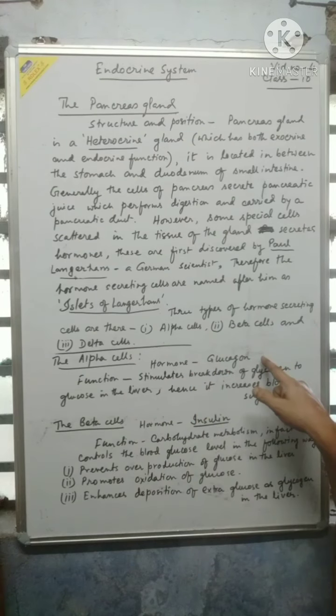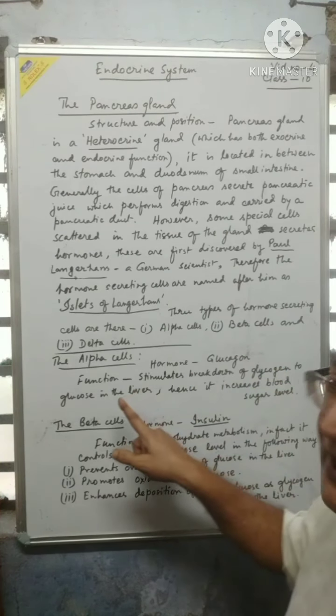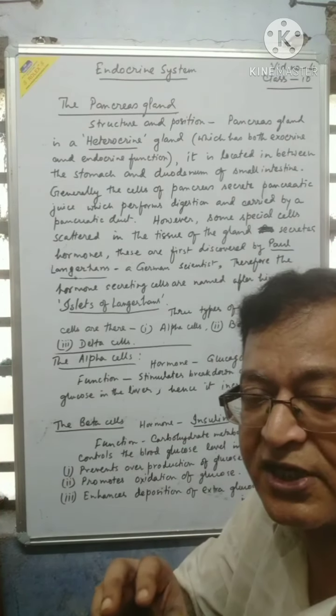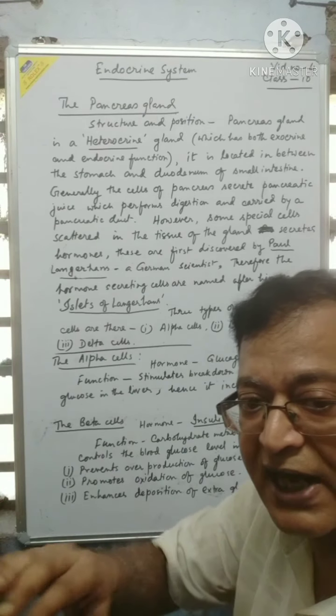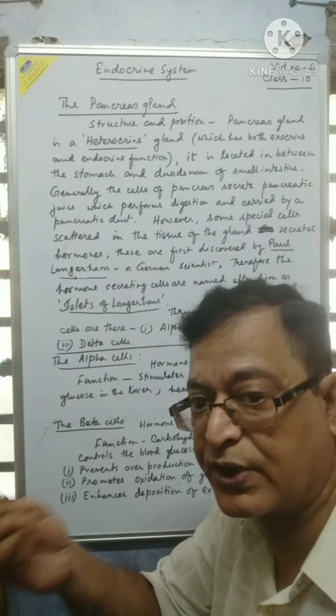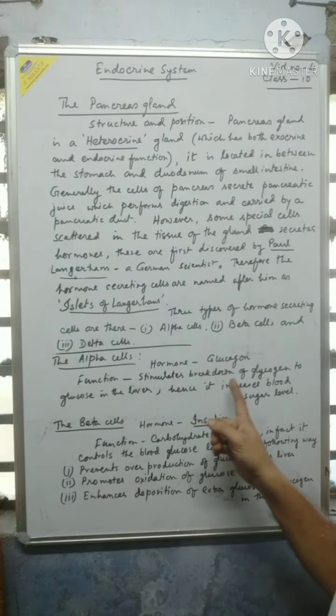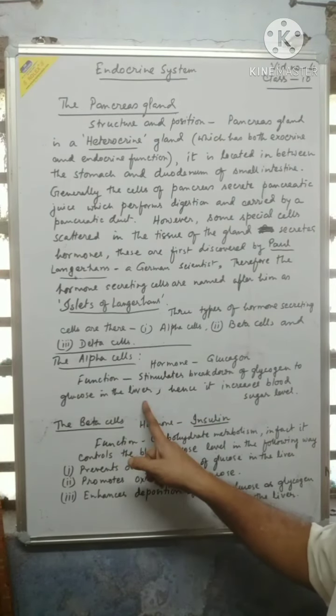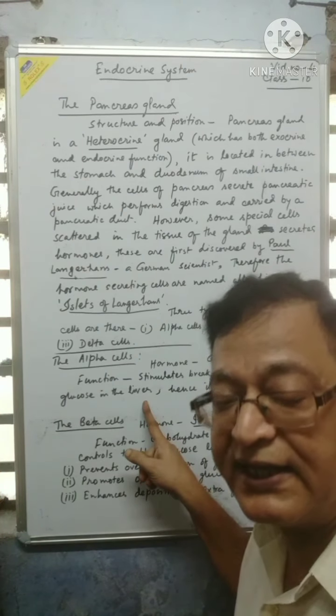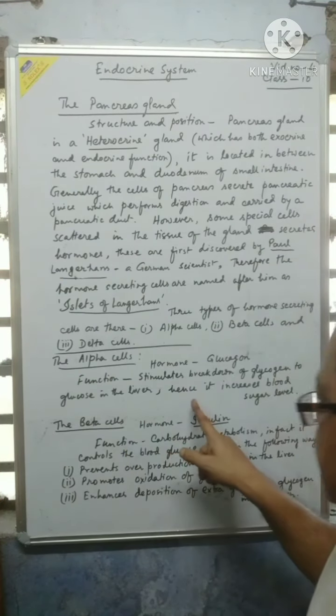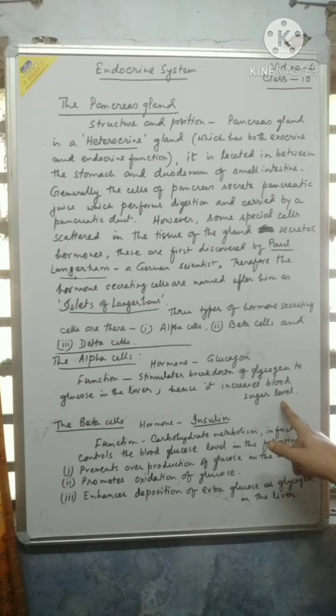Hormone secreted: glucagon. Function: it stimulates formation of glucose in the liver, from glycogen to glucose. Glycogen is a storage substance of carbohydrate. So this stimulates breakdown of glycogen to glucose in the liver. That means it increases the blood sugar level.